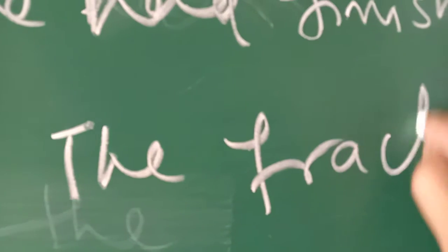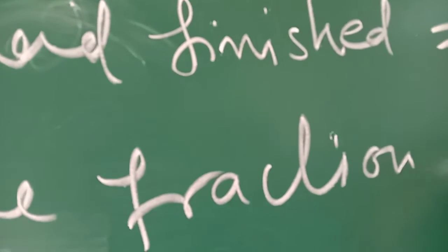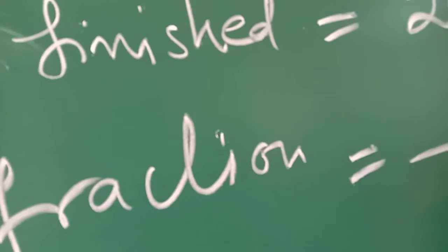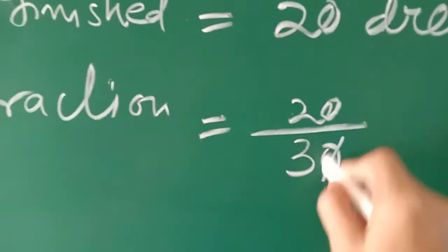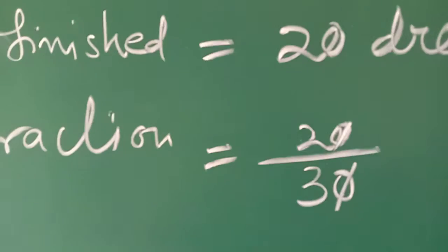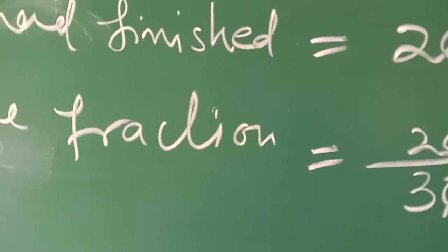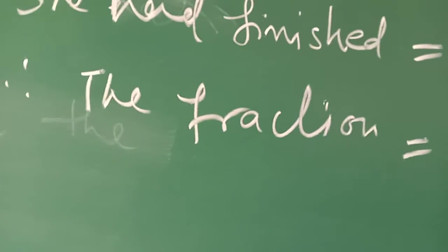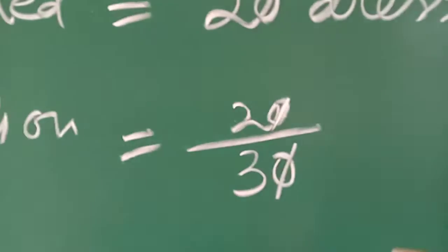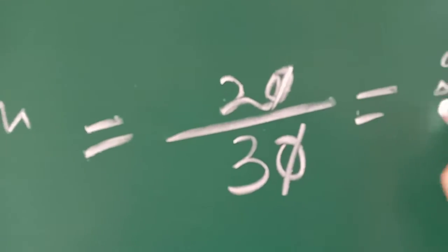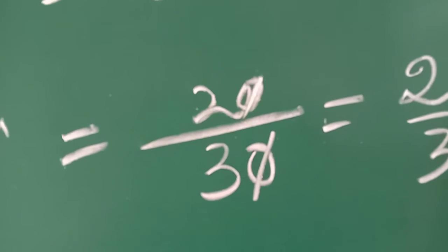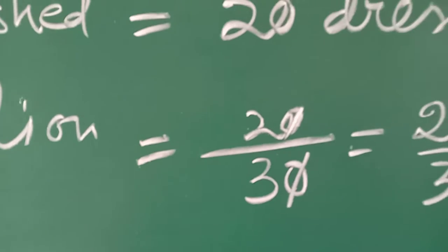So the required fraction is 20 out of 30. The fraction is 20 out of 30, or you can cancel the zeros and in the simplest form, you can write 2 by 3. Also the fraction is 2 by 3. Understood?